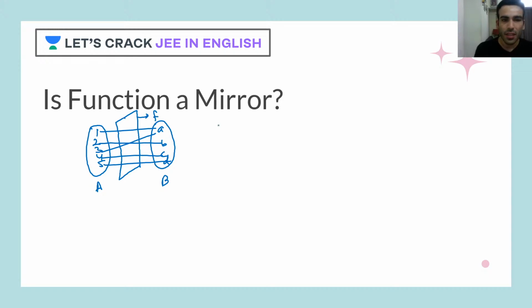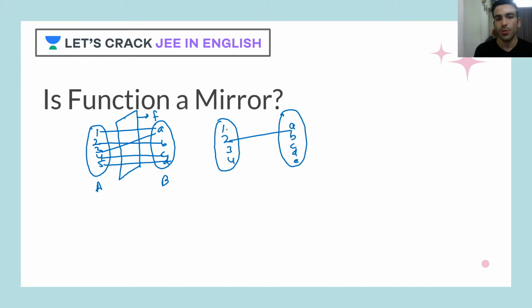Now just imagine if you get this case. Here I got 1, 2, 3, 4, and let's say A, B, C, D, E. Now 2, 1, 4. Now let's say I have put a mirror here. Now can you please tell me, will you call it a function? No, you won't be calling it a function. Reason is very simple, because 3 doesn't have its image. When 3 doesn't have its image, that means this cannot be called a function.